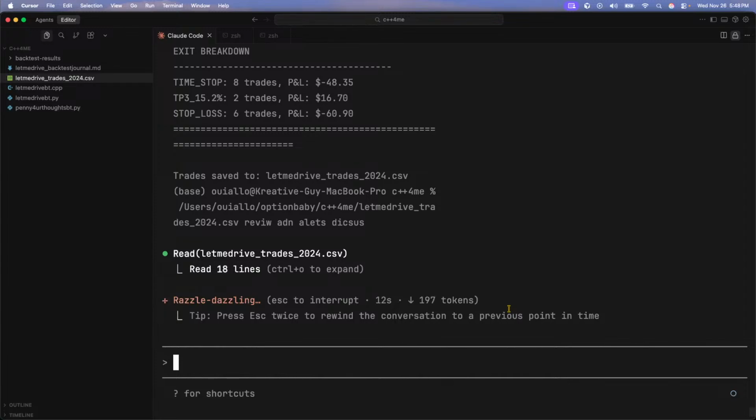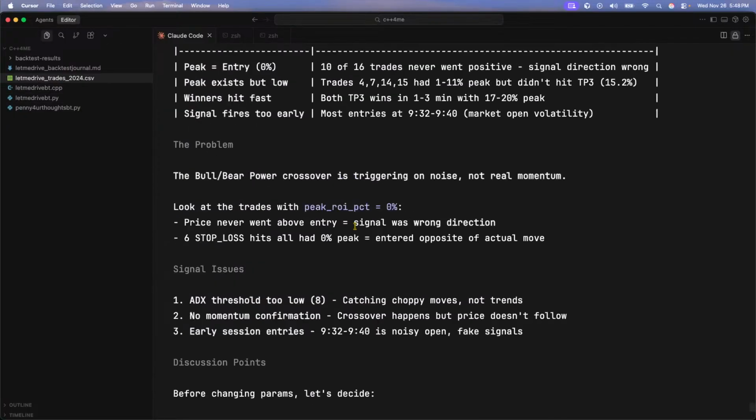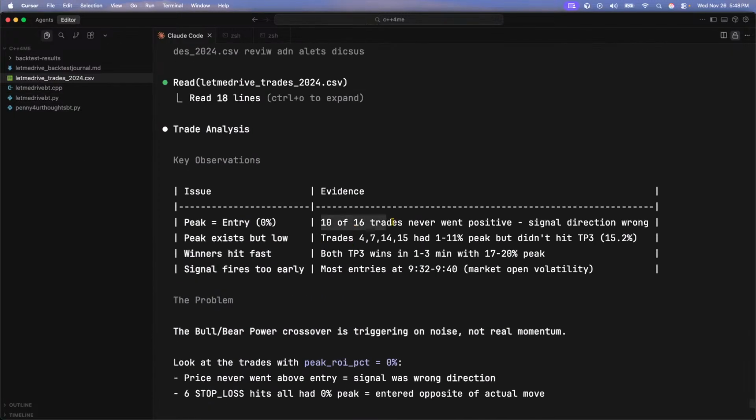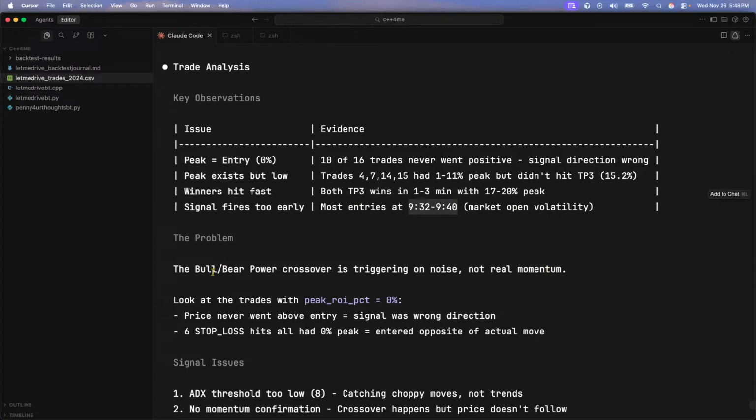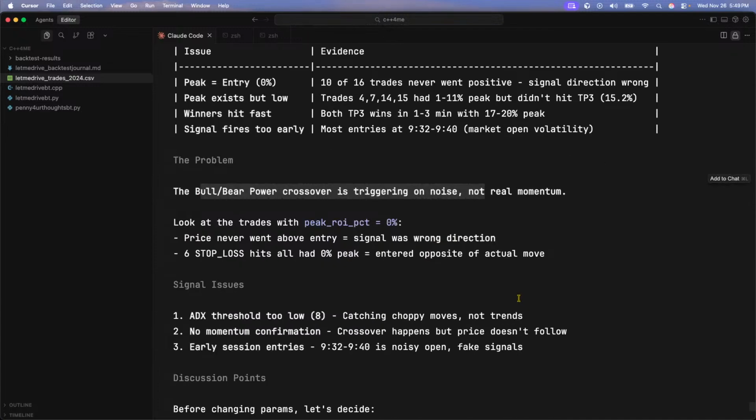All right, come on. I have a couple of ideas. 10 out of 16 never went positive. The signal direction is wrong. Trades 4, 7, 14, 15 had a peak between 1 and 14, but didn't hit the take profit of 12. Both TP3 levels hit in 1 to 3 minutes, with 17 to 20% peaks. Most entries between 9:32 and 9:40, market open volatility. The problem is the bull bear crossover is triggering on noise, not real momentum.